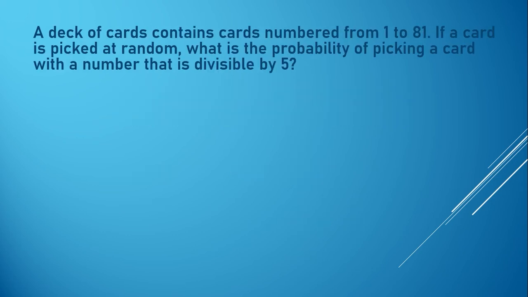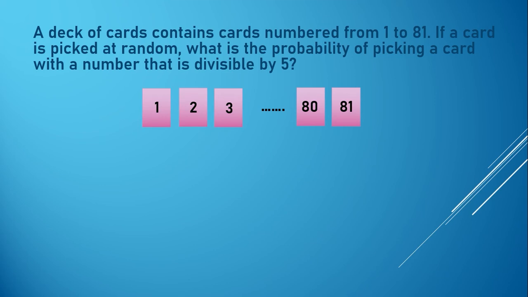Now, let's proceed with our third example. A deck of cards contains cards numbered from 1 to 81. If a card is picked at random, what is the probability of picking a card with a number that is divisible by 5? So here, class, let's identify or illustrate the cards numbered from 1 to 81. In short, we have 1, 2, 3 up to 81.